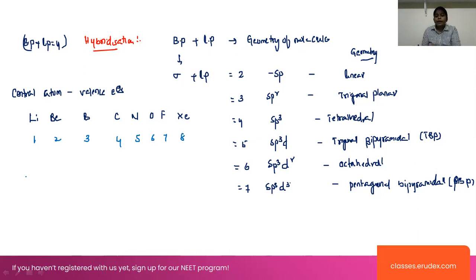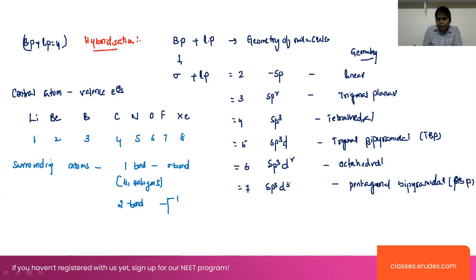Now look at the surrounding atoms. Here we have to take the surrounding atoms. Surrounding atoms can form only one bond, that is the sigma bond. That means hydrogen and the halogens can form the sigma bond. Now if the surrounding atoms can form 2 bonds, that indicates 1 sigma bond and 1 pi bond here.